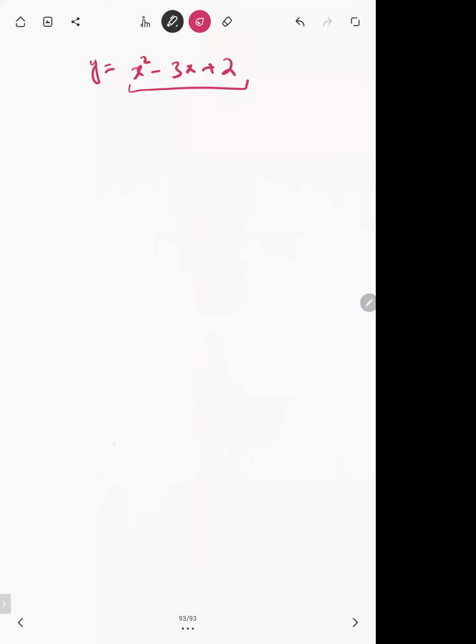So what will I do? If I write d by dx, there are some notations I want to tell. What does this notation mean? If I write d by dx of any expression, this means that you are going to differentiate with respect to x. If I write d by dt of a certain expression, you are going to differentiate with respect to t.